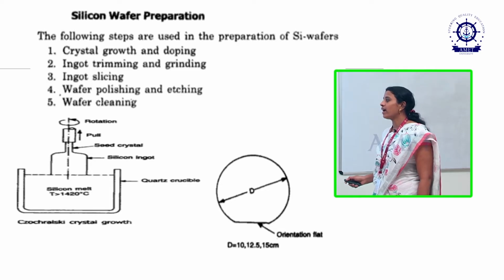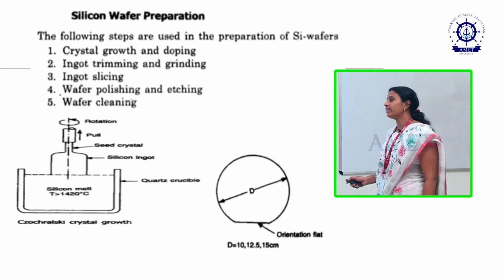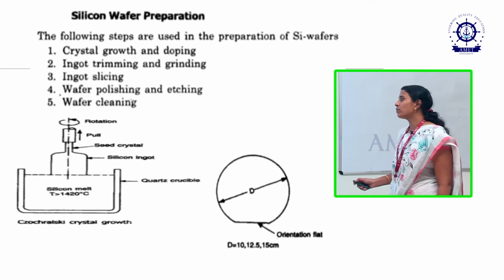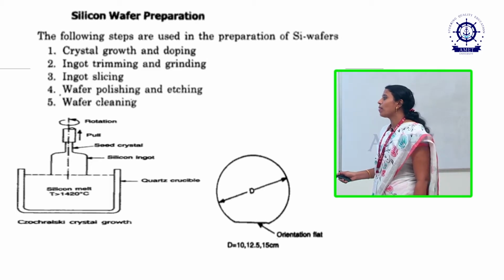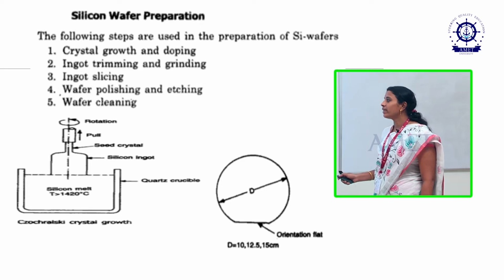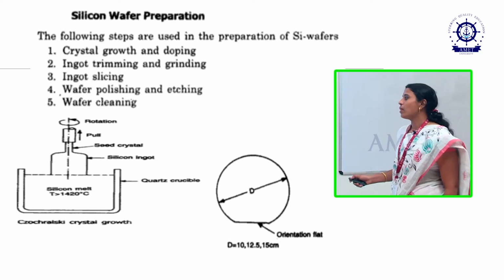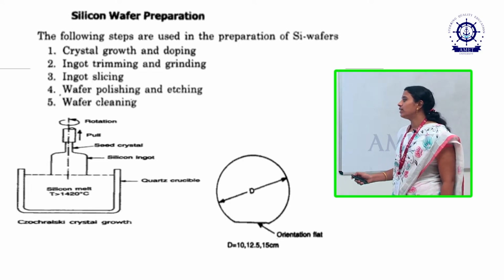After heating to a temperature in the range of 1420 degrees Celsius, the silicon sand will melt. This region we call a silicon rotating chamber. In this rotating chamber, we are applying one seed crystal. The single crystal rod of silicon we call a seed crystal. So, this is a rotating chamber. Then finally we get the silicon slice.